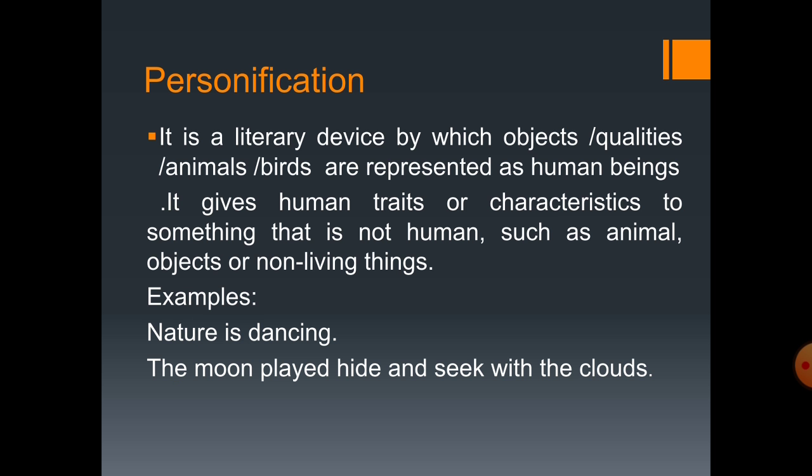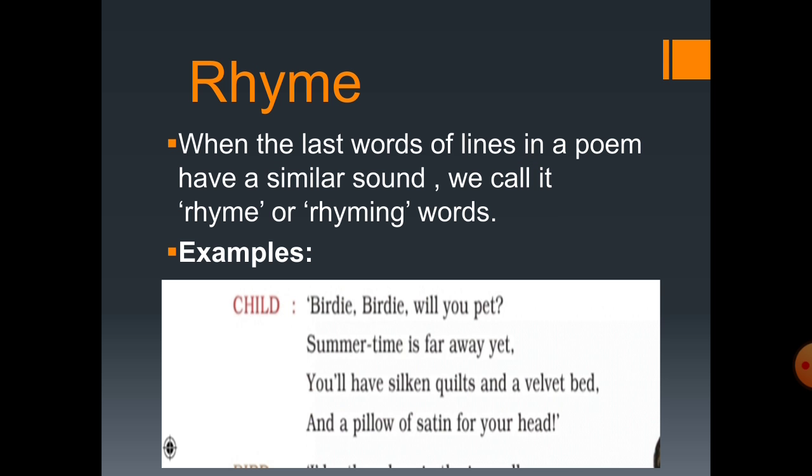Second example we can take, the moon played hide and seek with the clouds. Yes, students, can the moon really play hide and seek? Surely not. But what does it mean here, students? It means that there are clouds in the sky and the moon disappears behind the clouds again and again. So it's a personification.